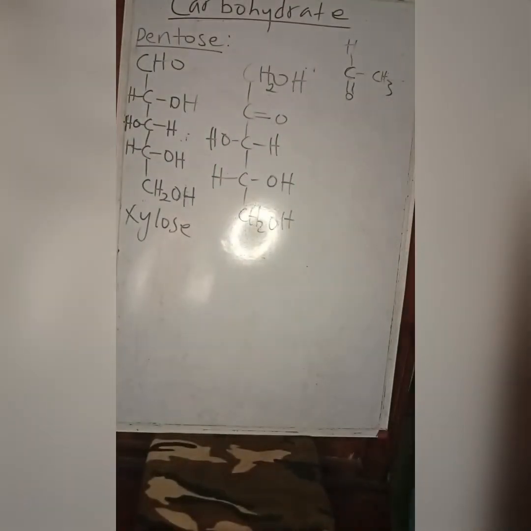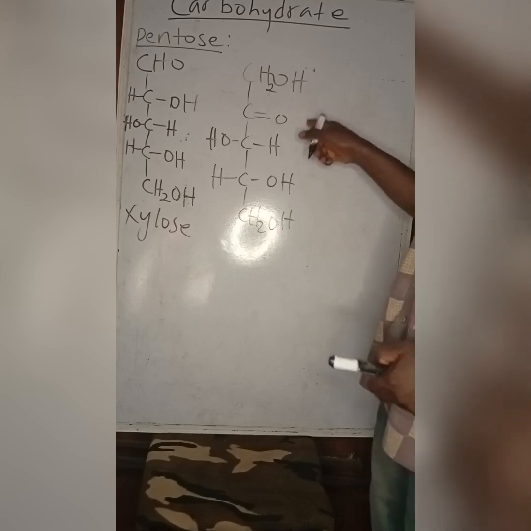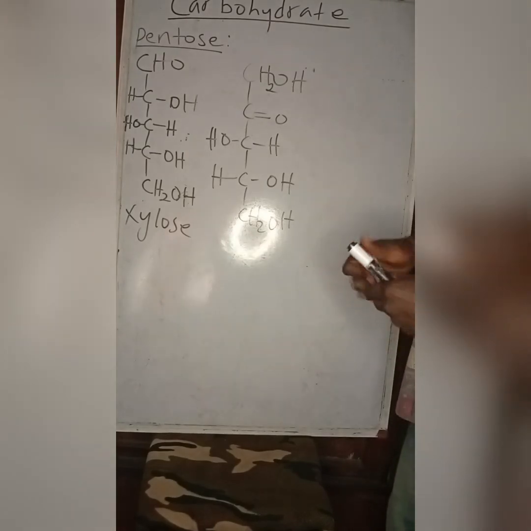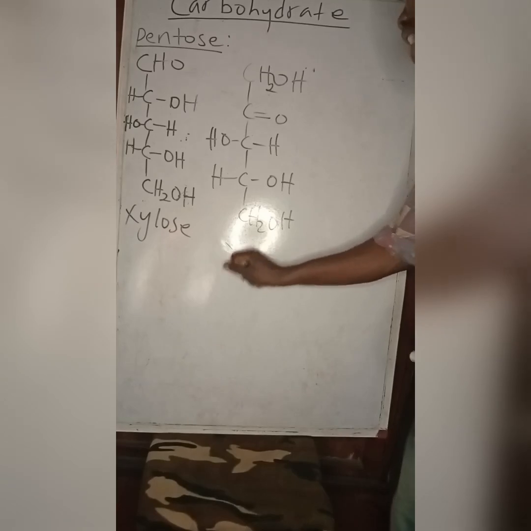In organic chemistry, each carbon must take 4 bonds. That is the rule due to excitation of the carbon electrons. So each carbon takes 4 bonds. So 1, 2, 3, 4, the H making 4. So carbon 1 can never be a ketone group. So ketone groups are always at carbon 2. So this compound is the ketone form of xylose, and it is known as xylulose. We call it xylulose.